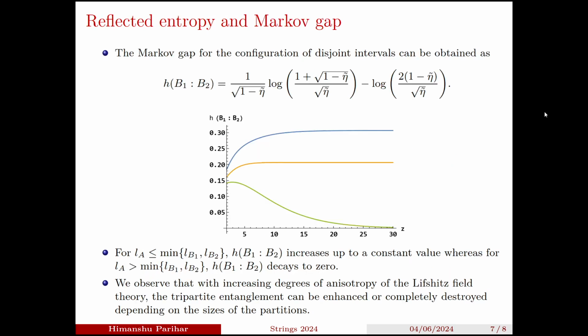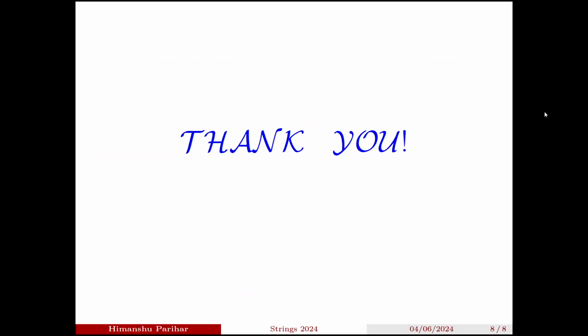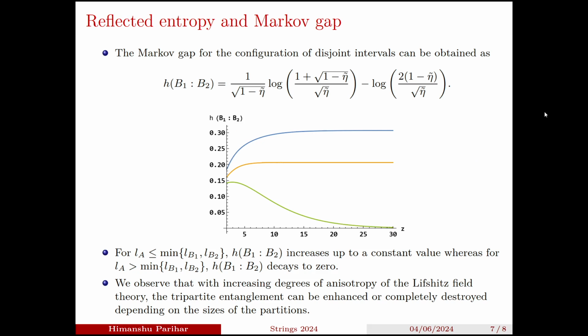Finally, for the reflected entropy and Markov gap, we have plotted the Markov gap for various subsystem sizes. Here we see that for L_A less than L_B1 and L_B2, the Markov gap increases up to a constant value, whereas for L_A greater than the minimum of L_B1 and L_B2, it decays to 0. So we observe that with increasing degrees of anisotropy of the Lifshitz field theory, the tripartite entanglement can be enhanced or completely destroyed, depending on the subsystem sizes.